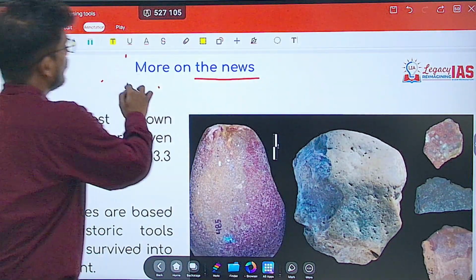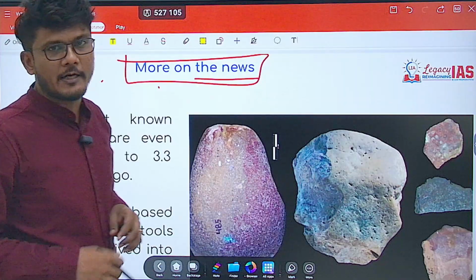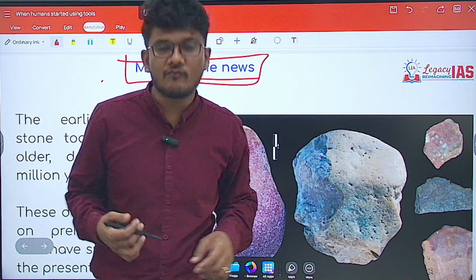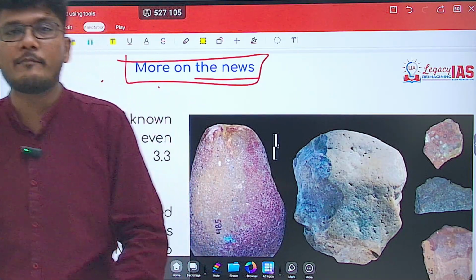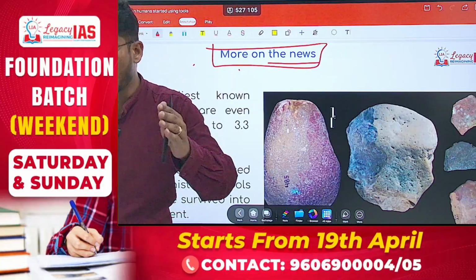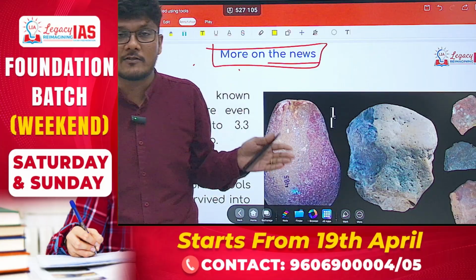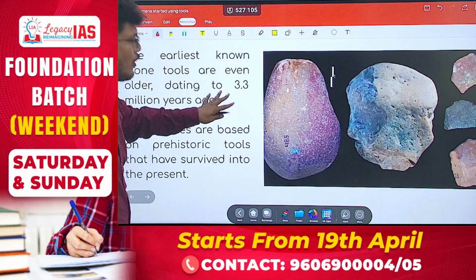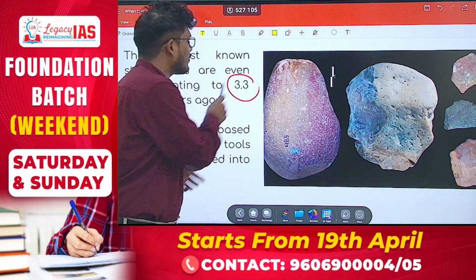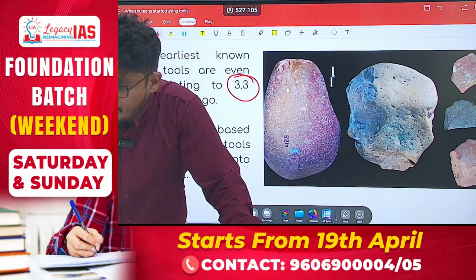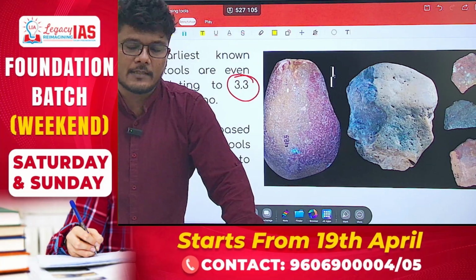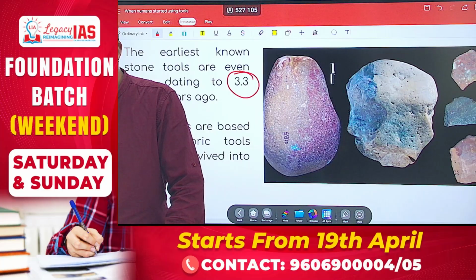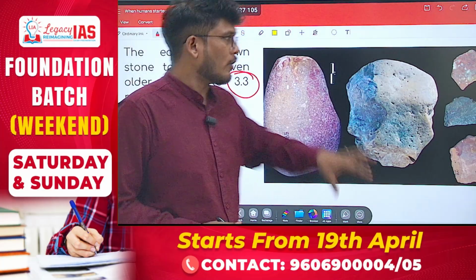Now let's go back to the news and dig deeper into it. The news is saying that the bone tools have been used by humans for over 1.5 million years. And not just that, when we talk about stone tools, they were probably being used as far back as 3.3 million years ago. Now, this is about the bone and the stone tools.